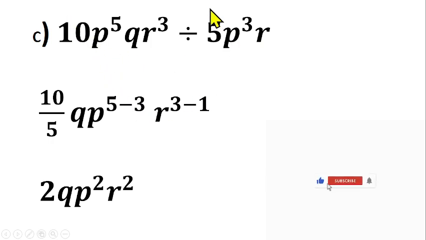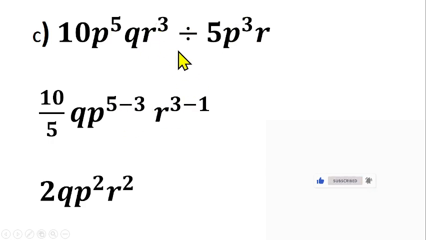So this is a whole number, another whole number. So that means they divide themselves. 10 divided by, because of this division, 10 divided by 5, that's what you're having here. Then since we have q here and there's no q here, you cannot apply any law to that. So you can put down here q. But you're having p raised to the power 5 here, you're having p raised to the power 3 here. So that means you can apply the law of indices to this, because you're having the same base p and then you're having division. So what do you do to their power? You subtract their power, 5 minus 3.